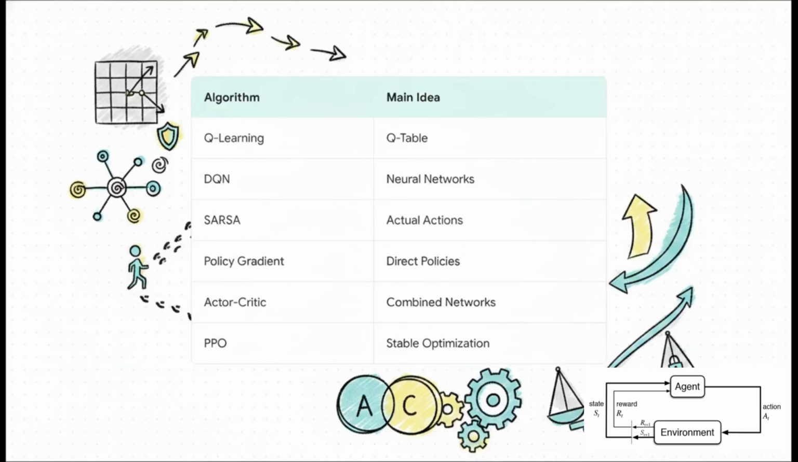So just take a second to look at how far we've come here. We escalated from the simple tabular memory of Q-learning, pushed through the neural network power of DQN, added the caution of SARSA, achieved the smooth, continuous control of policy gradients, harnessed the dual network brilliance of Actor-Critic, all the way to the stable, highly tuned optimization of PPO. Seeing this progression laid out really helps us understand exactly how engineers pick the right tool for the job.